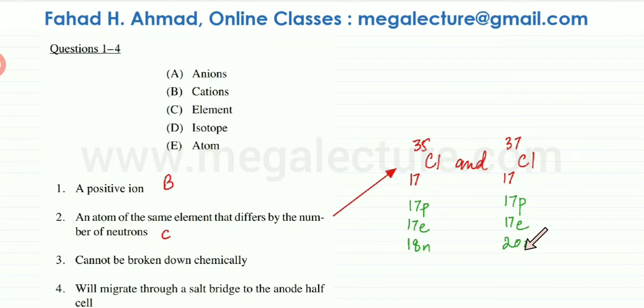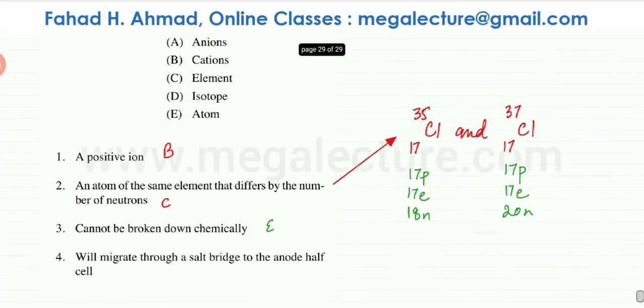Let's move to the next question. Question three is a substance that cannot be broken down chemically. And for that, the correct option is going to be E. An atom is the smallest indivisible part of matter which cannot be chemically broken down. Although there could be nuclear reactions, atoms can be broken down. They consist of subatomic particles, but those are not considered chemical reactions. So in a chemical reaction, the atom cannot be broken down further.